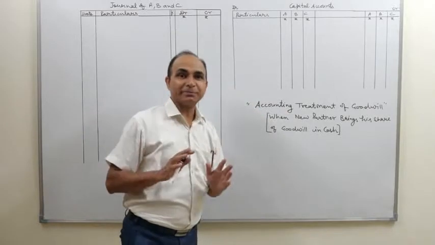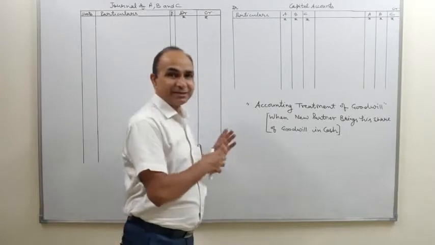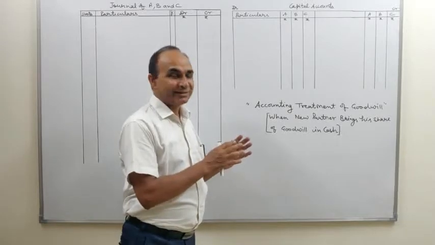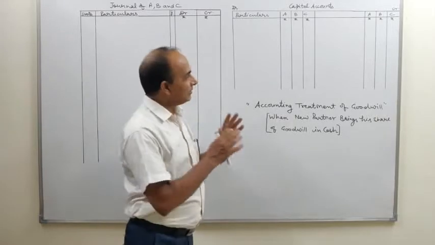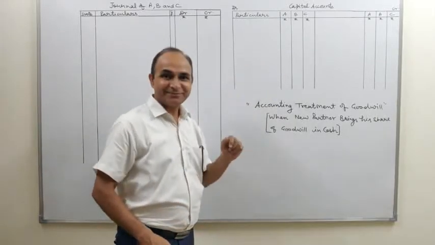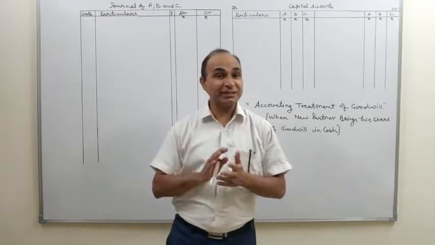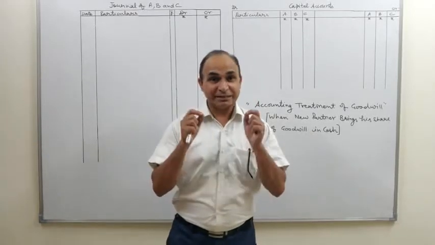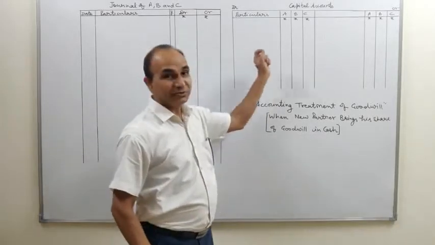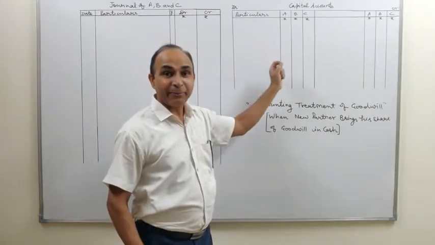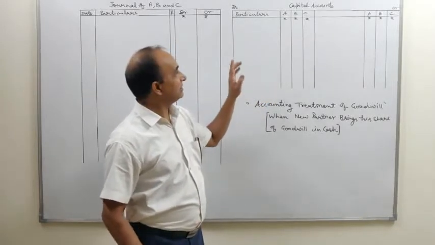Because sometimes what happens, and we observe that students know the journal entries, but they forget how to post them into ledger. Sometimes they know how to post into ledger, maybe cramming sort of, but they don't know how to pass the journal entries. So therefore, we will discuss it simultaneously, journal entries and their posting into ledger, that is capital accounts. So this is capital accounts.